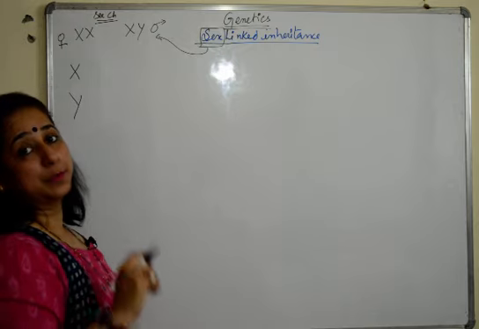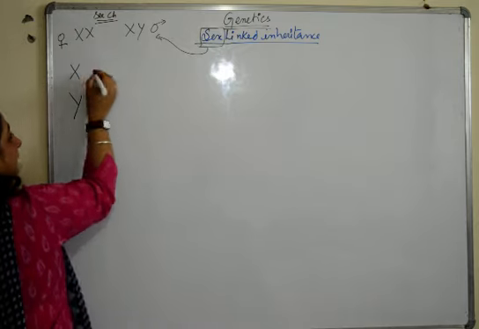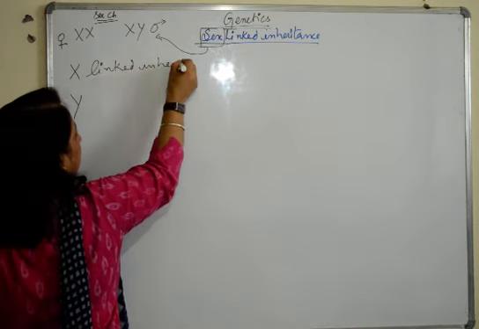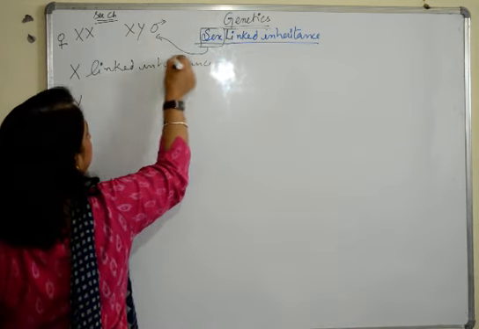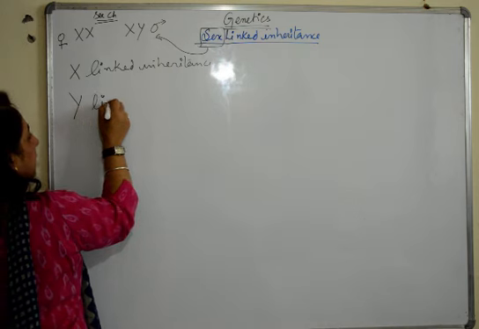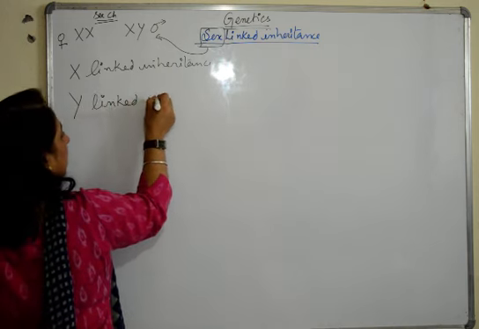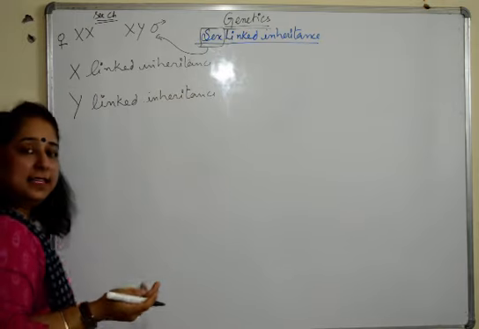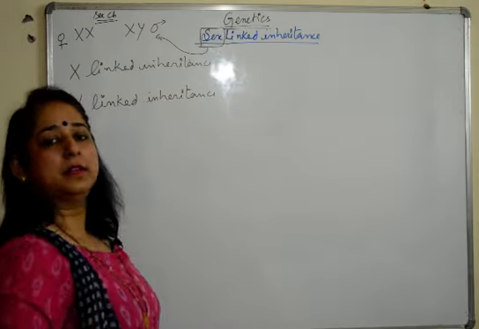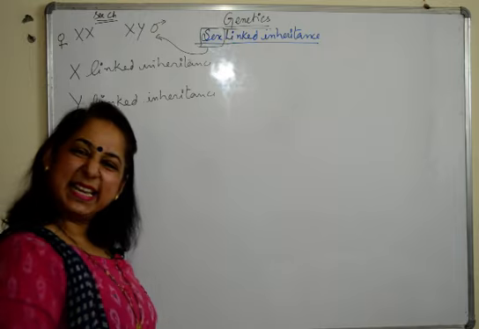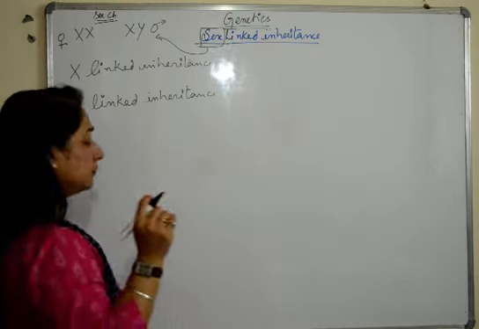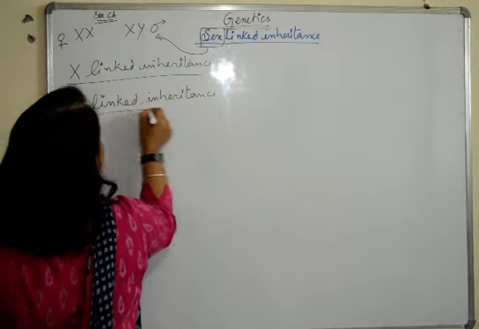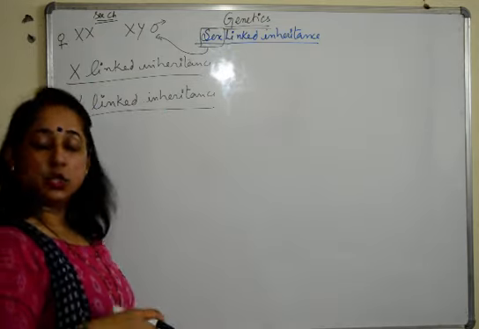So there are two types of sex-linked inheritance: X-linked inheritance and Y-linked inheritance. Inheritance as in, मतलब अगर parents में है, it will be transferred to the offsprings also. It is inherited further. Now, there are certain diseases or conditions, either X-linked or Y-linked.